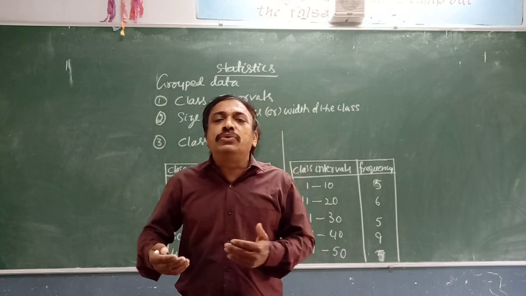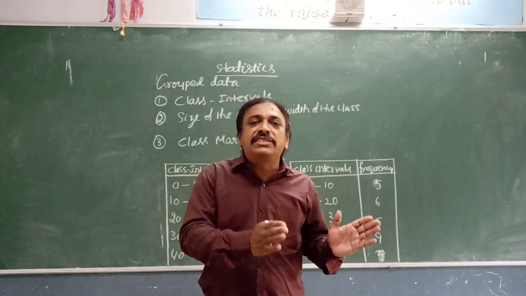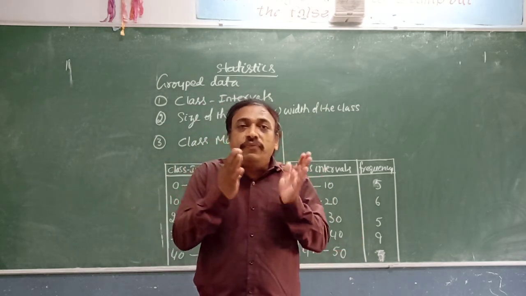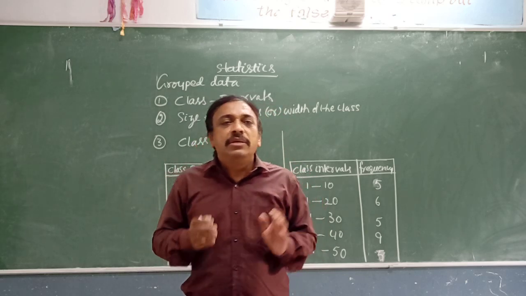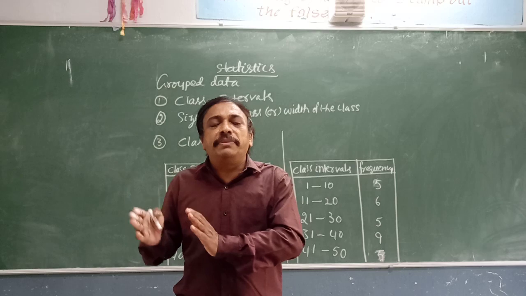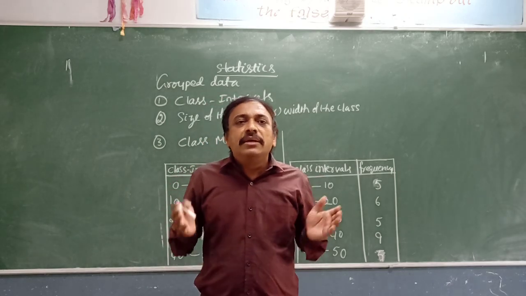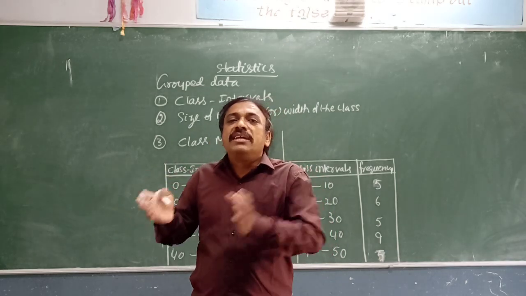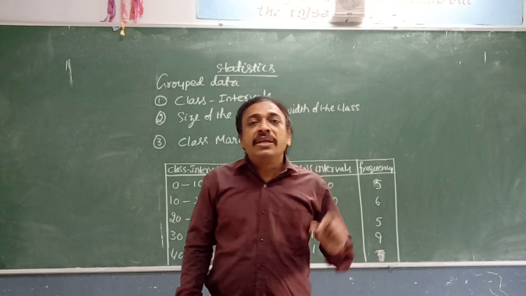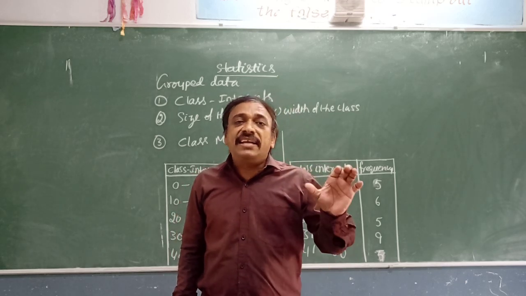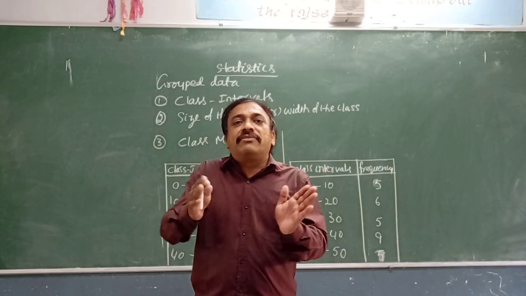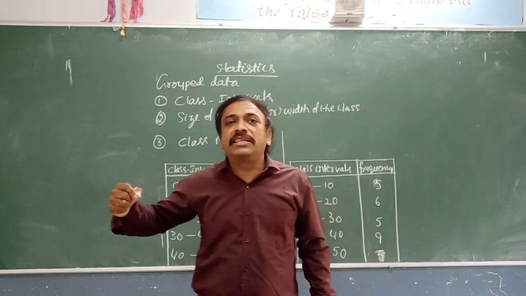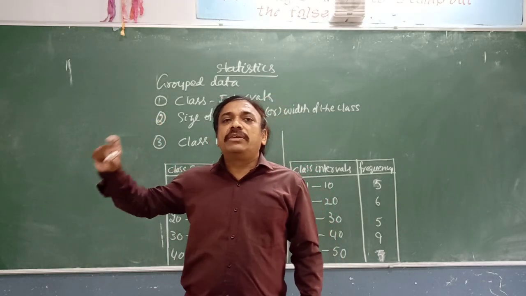If I segregate them into groups, like between 0 to 5, how many got this? 5 to 10, how many? 10 to 15, 15 to 20. When we organize the data into groups, that is called grouped data. The class intervals, and how many values or entries come in that particular group, are called frequencies.